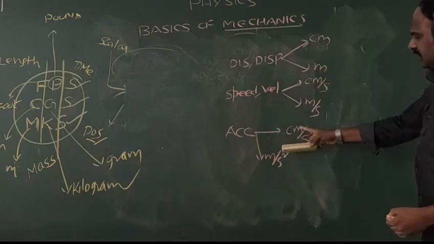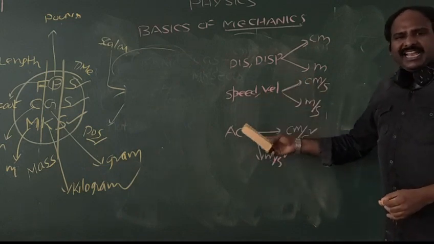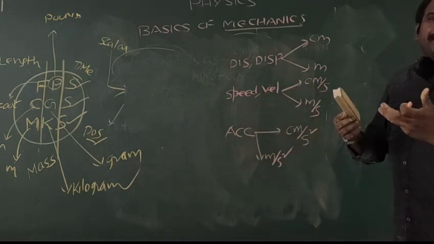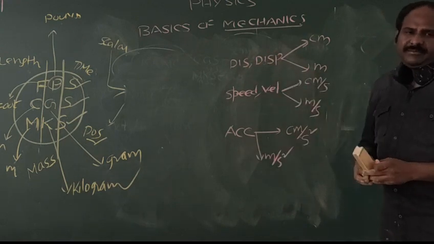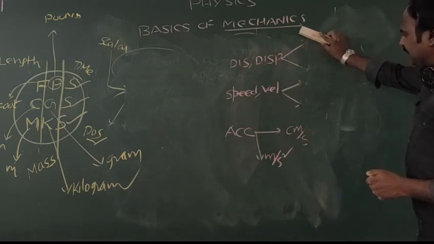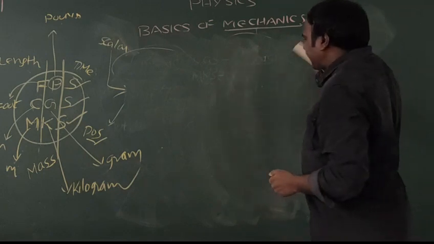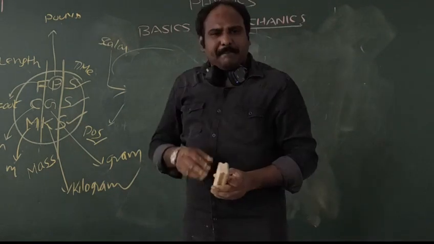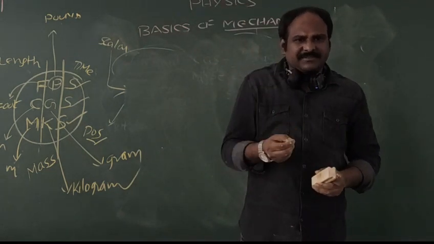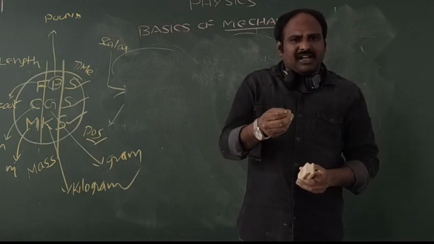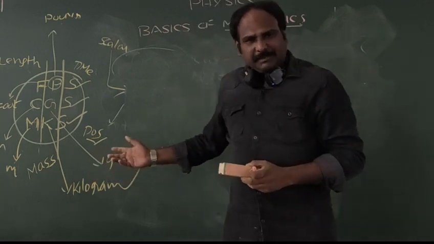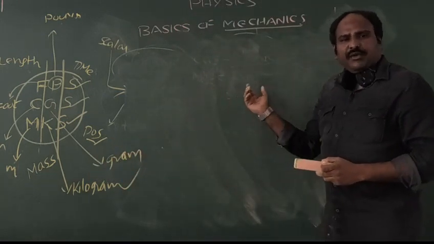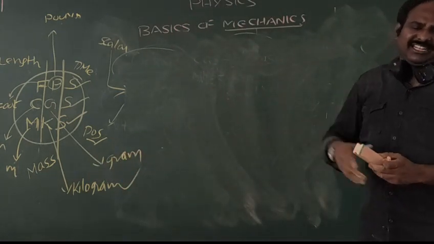These are the units we have to know while doing any problems related to distance to acceleration. So this is the first branch of mechanics, where we completely deal with all the basic terms called rest, motion, mechanics, kinematics, dynamics, distance, displacement, speed, velocity and acceleration.